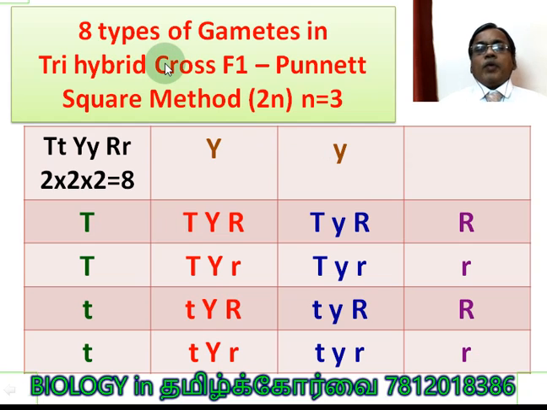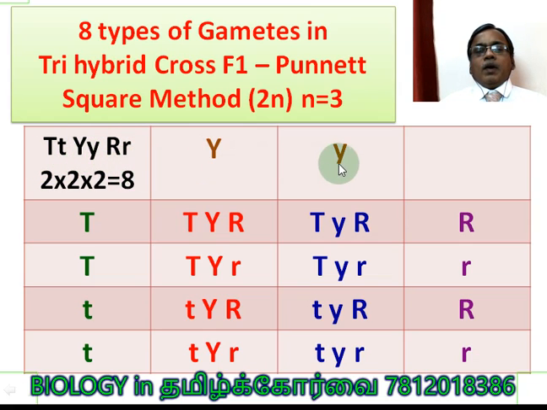Now, eight types of gametes, how are they formed? 2 power n, I told you, n is equal to 3. So 2 into 2 into 2 is equal to 8. Okay, 3 refers to the number of genes. Very clear? 2 refers to the number of variations. You imagine: capital T small t, capital Y small y, capital R small r.